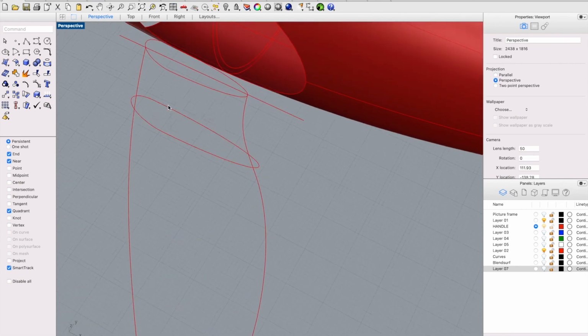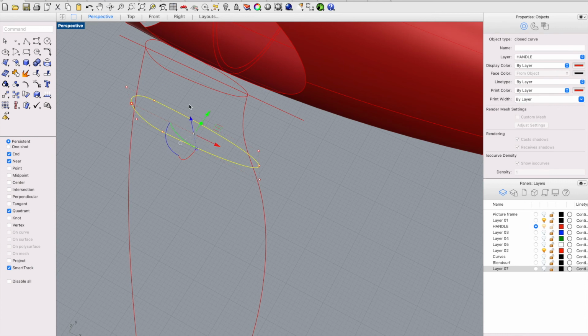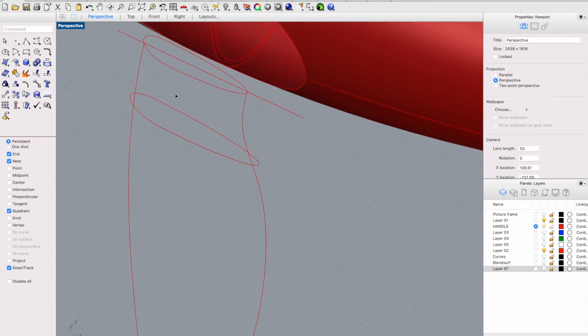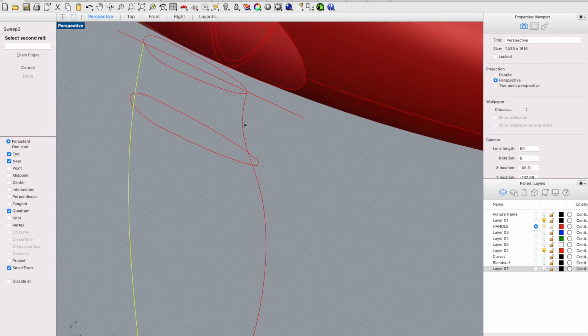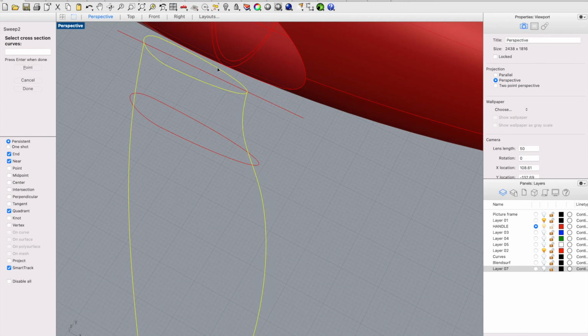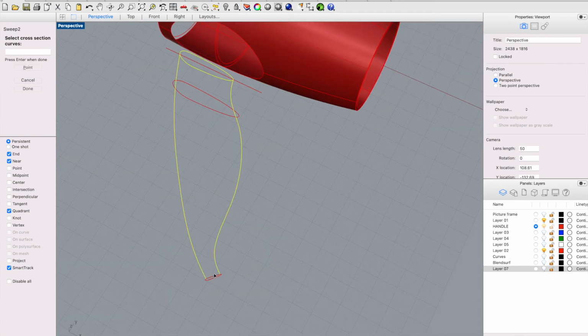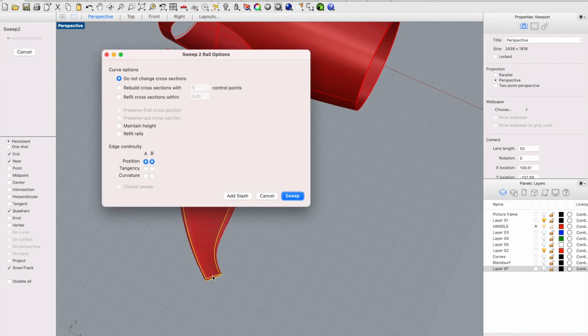Delete this one. We already have one, and sweep to first rail, second rail, and this is the first cross section, and this is the second cross section, and yes, sweep.